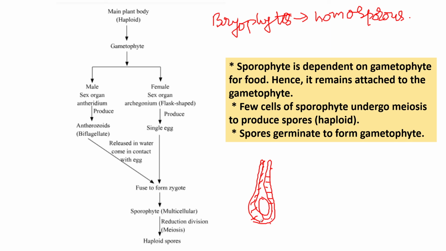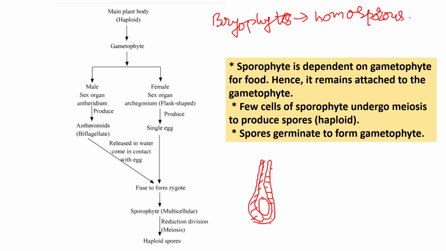Then there is meiosis. The spore mother cells undergo meiosis and tetrads of haploid spores are formed. Sexual reproduction in liverworts is similar, except that the sex organs are generally borne on stalks. They are called antheridiophores and archegoniophores, as in Marchantia. So this is about the reproduction which takes place in bryophytes.